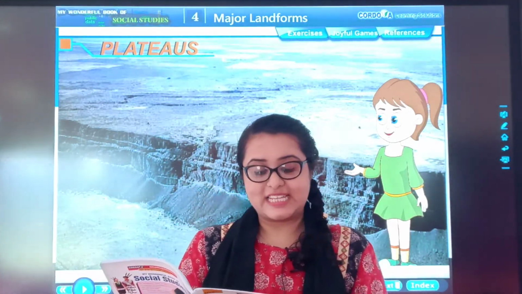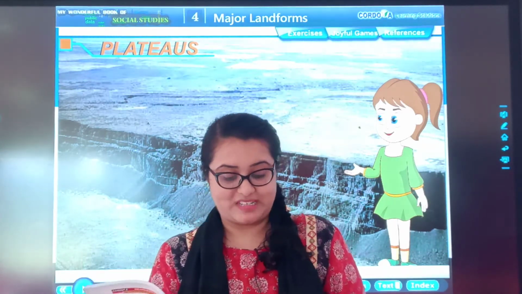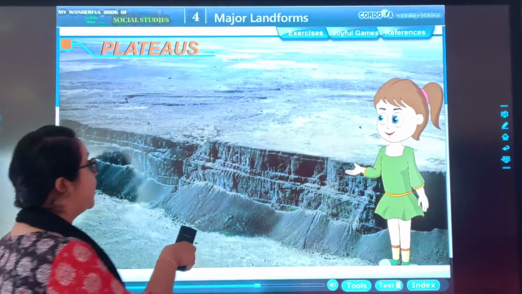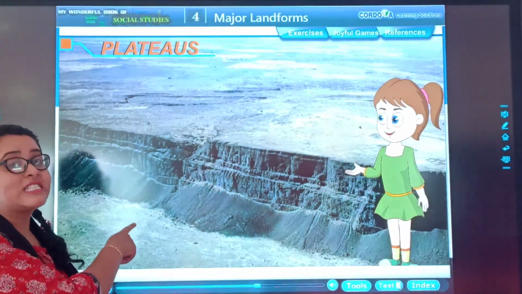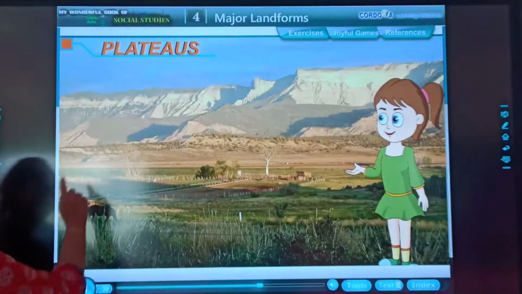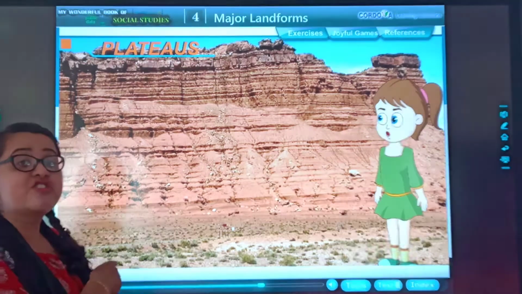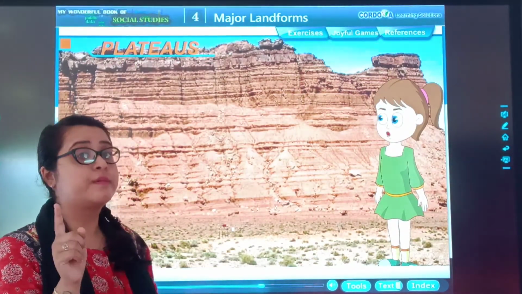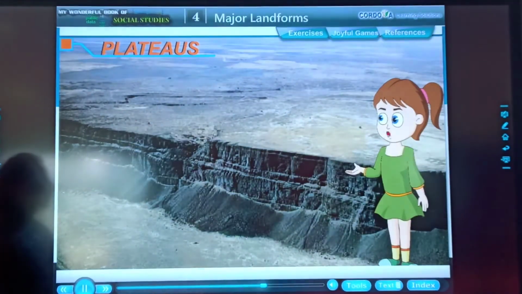Some plateaus, like the Deccan plateau in India, are the largest and extend to hundreds of kilometers. One is a plateau, it will be shown here. You can see this is a plateau of a flat. This is also known as tableland. Some plateaus, like the Deccan plateau in India, are large and... Which plateau is the largest? Deccan plateau. You have to remember the name. And extend to hundreds of kilometers.